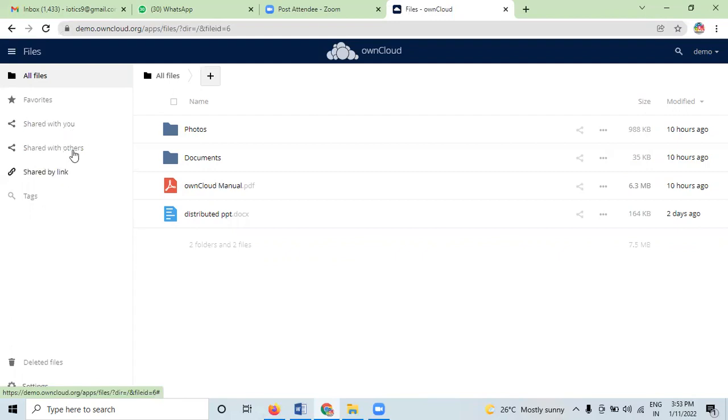Okay, share with you, share with others. You can share particular files with you, and others can also share links. Also, you can share the links. Last time I showed you how to share a link and all, right? So this is about ownCloud. Okay, so today's lecture is over here. This is our third practical which we have seen here. Okay, so today's lecture is over. Thank you.